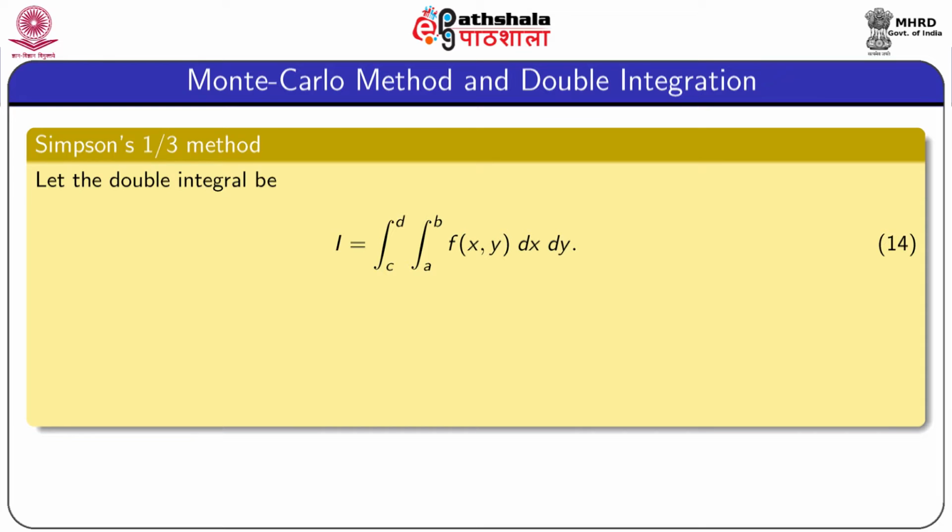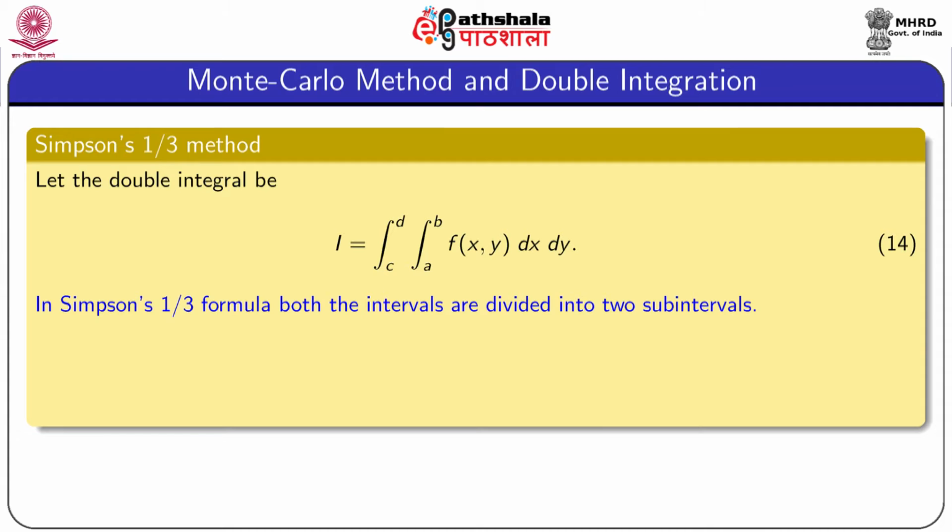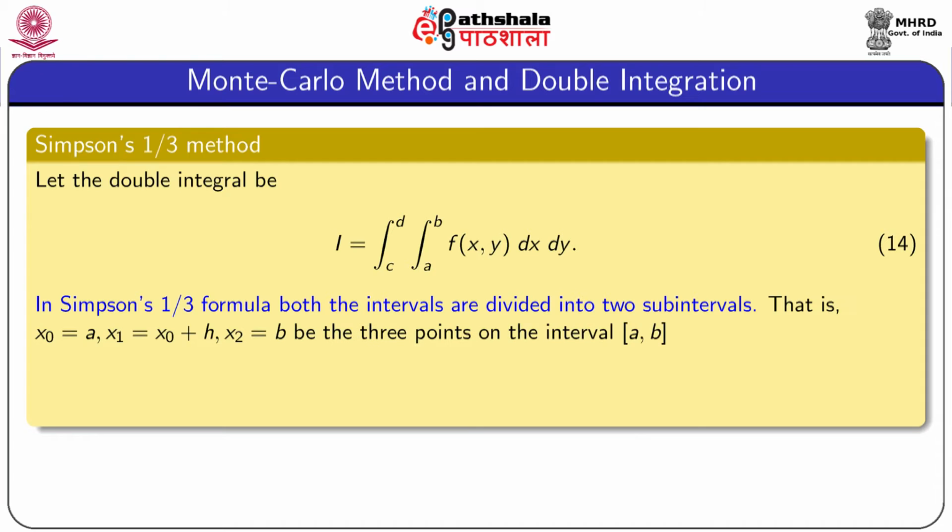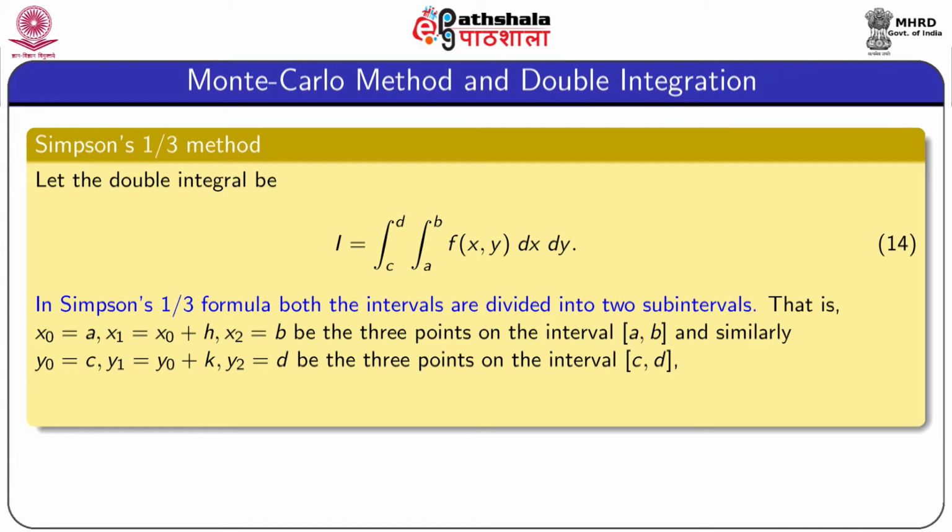Now, we consider the Simpson 1/3 method to find the double integration. In the Simpson 1/3 formula, both the intervals are divided into two subintervals, that is, x0 equal to a, x1 equal to x0 plus h and x2 equal to b, with 3 points on the interval AB. Similarly, the interval CD is also divided into two subintervals. The points are y0 equal to c, y1 equal to y0 plus k and y2 equal to d, where h equal to b minus a by 2 and k equal to d minus c by 2.